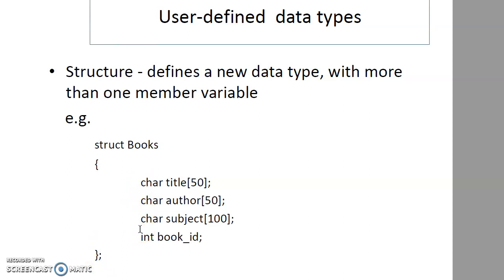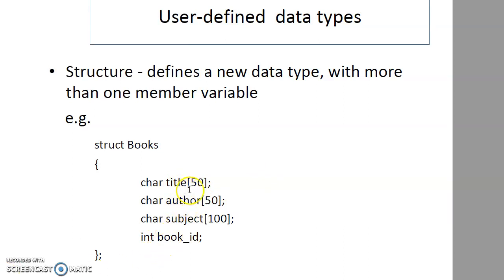So in this case the book structure has title, author, subject and book ID. A structure basically has variables but doesn't have methods. So it is a little bit similar to a class, but a class has methods also along with variables, whereas a structure cannot have methods in it. Structures are also available in procedural languages like C. A structure can have variables of different data types within it.